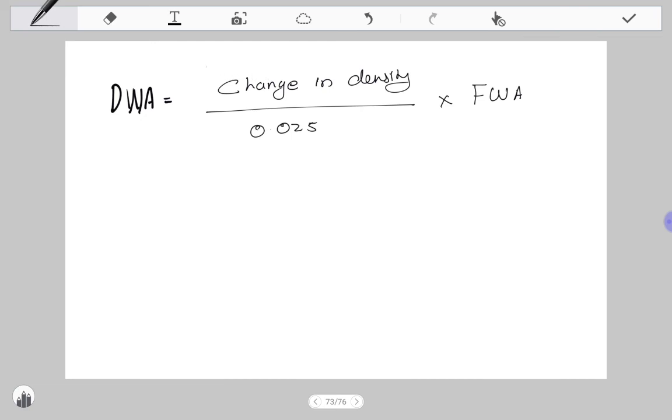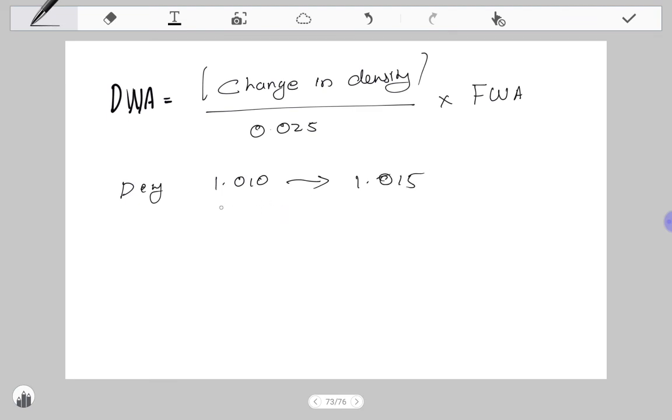This change in density is like if the vessel is going from a density of 1.100 to a density of 1.15. That is a hypothetical figure, so let's be a little more authentic: 1.010 to 1.015.